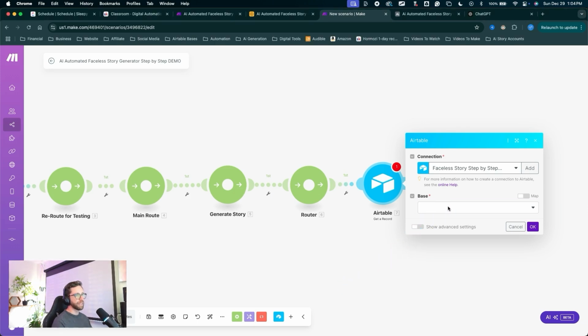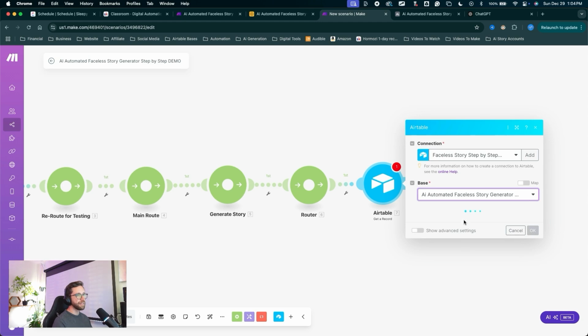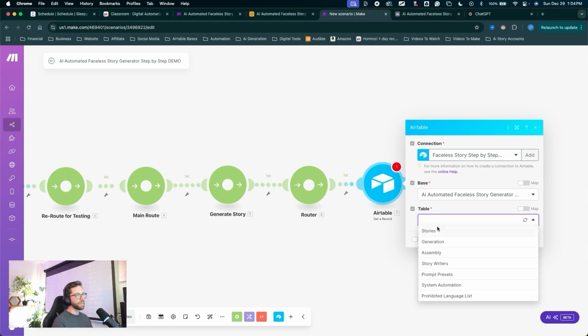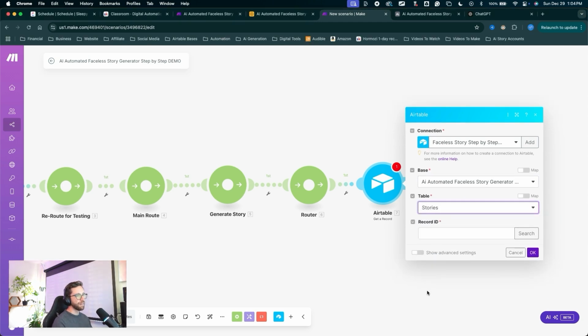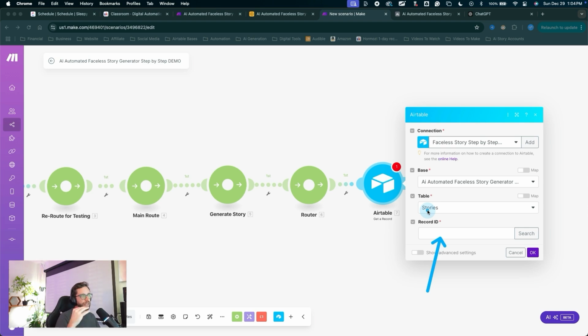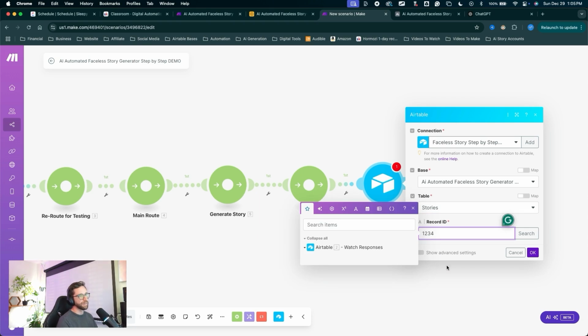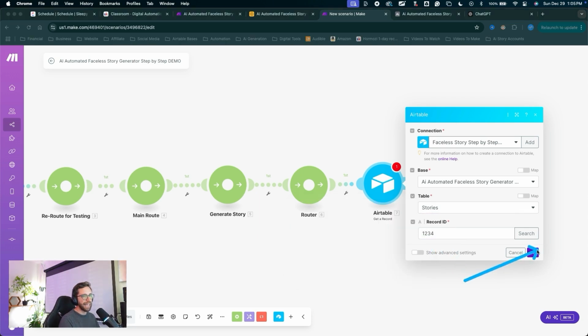Let's go ahead and find that base from the dropdown. Click in there, choose the base, and we'll choose the table to start with. We're going to start with the stories table, and we need to get our record ID. So building out Make automations, typically you're going to need to be pushing through data constantly, running the automation to get data down the chains and have that data available in the modules to actually input information and set up the modules. So we're going to have to do that to get the record ID, which means we're going to have to build our next Airtable automation back in Airtable. For now, I'll type in here some default numbers for the record ID and click OK.